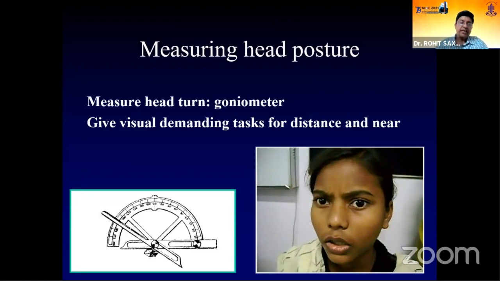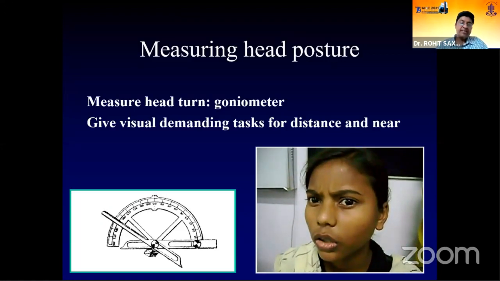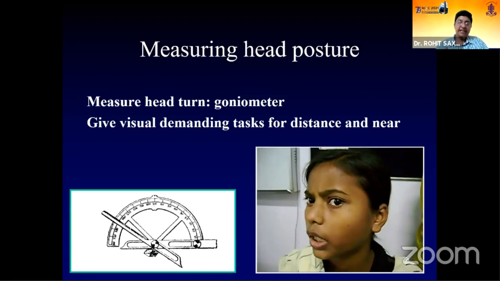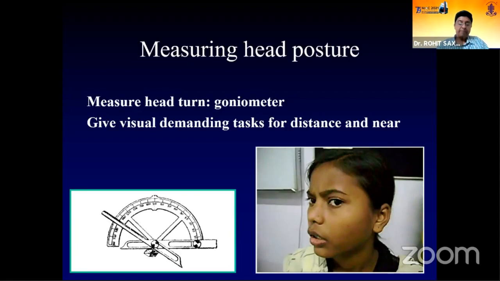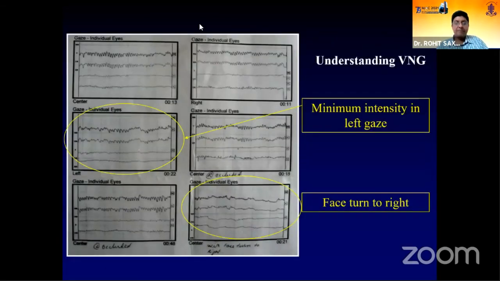Like this girl does not come with a head posture, but as the demanding task increases and she reads down the Snellen's chart, you can see the child's head posture starts manifesting, and it's actually a very severe head posture which needed correction. You can measure head postures and nystagmus by video nystagmography or electronystagmography.